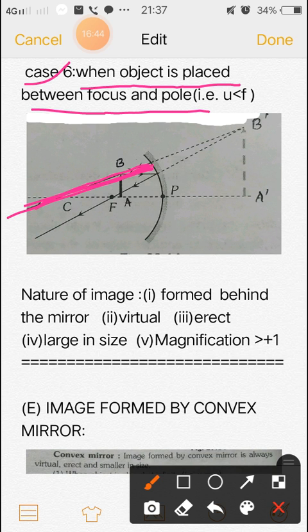These two rays never meet at all. You can see this ray and this ray are not parallel.